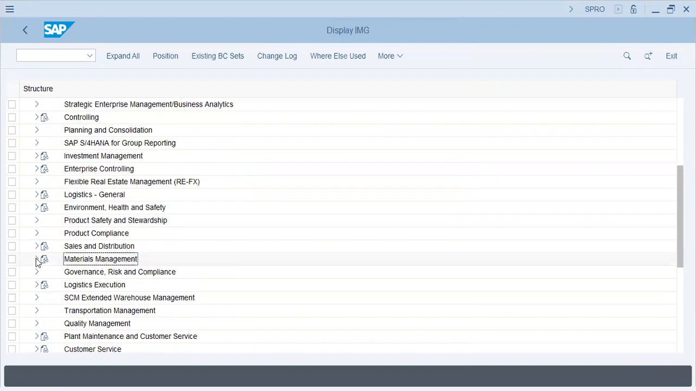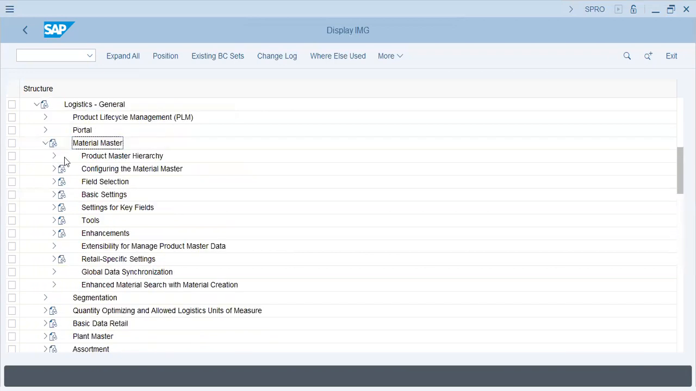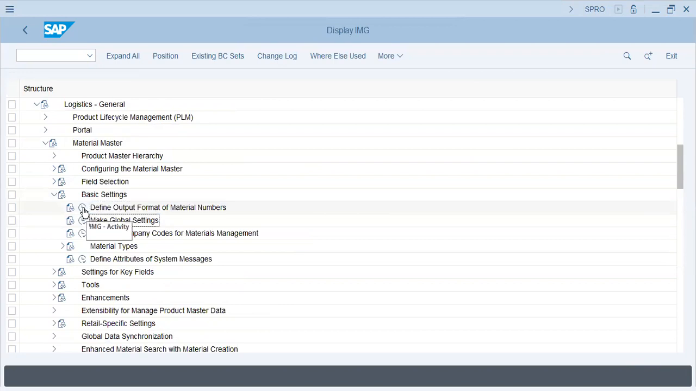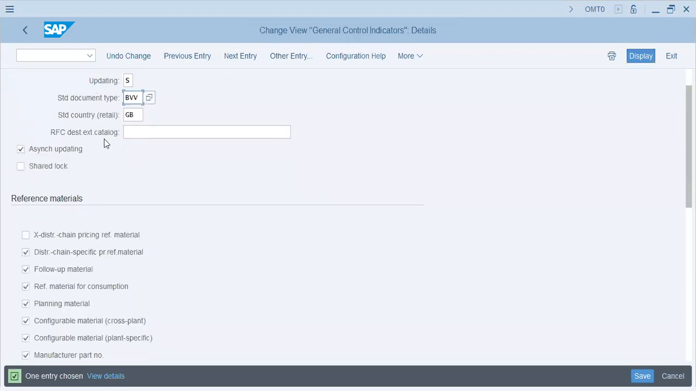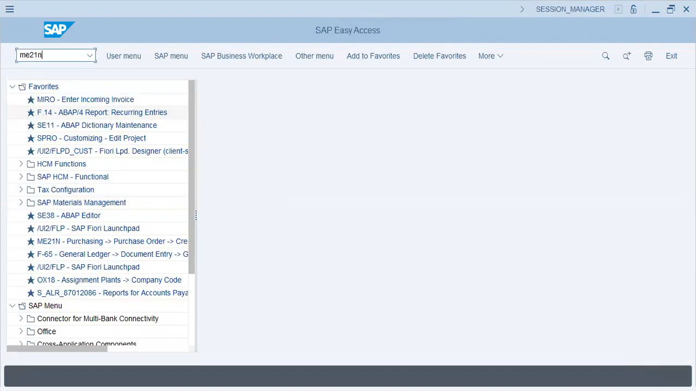Now what remains is, I believe we can jump to material management, logistics, material master, field selection, basic settings, make global settings. Okay. Now, standard document type that will be used for materials, BBV. Now, what do you mean by document types? For example, if I go to ME21N, which is a purchase order. Okay.